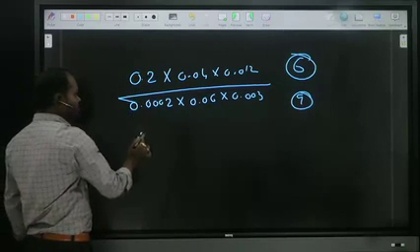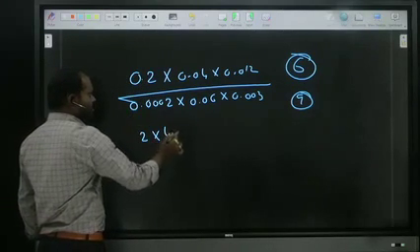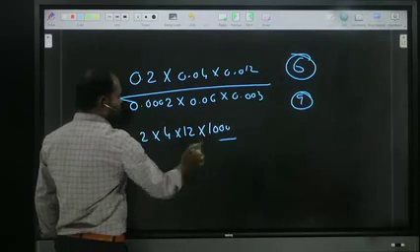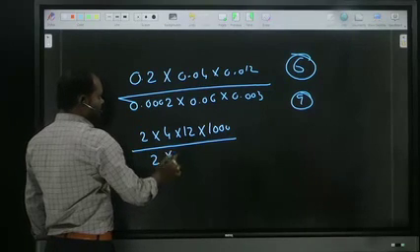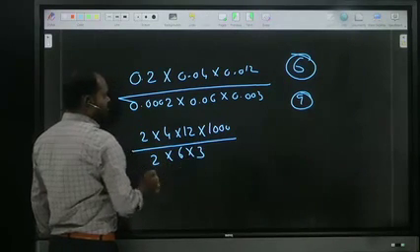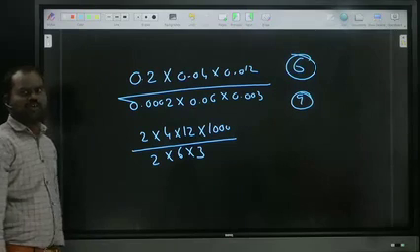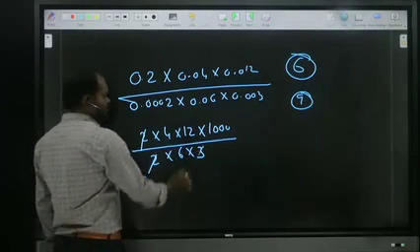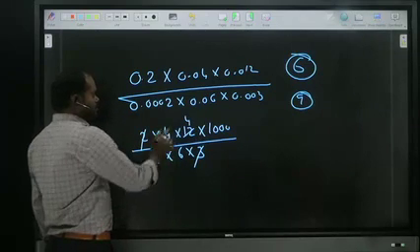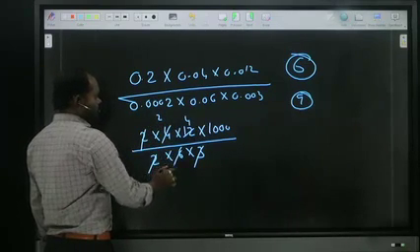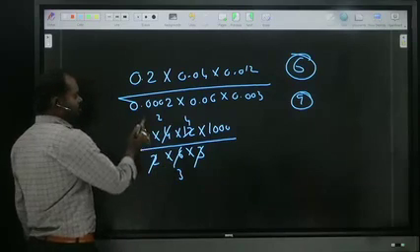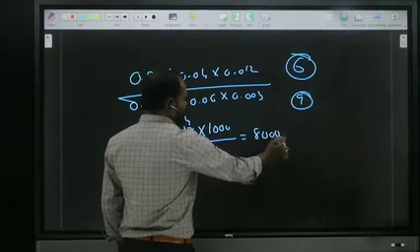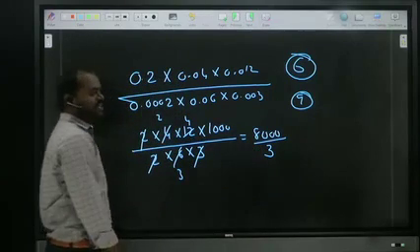Now what will be the answer? 2 into 4 into 12 into 1000 by 2 into 6 into 3. It is finished as a normal problem. Cancel as you wish. 2 gets cancelled. What else can cancel? 3 fours, 2 twos, 2 threes. Now what is your answer? 2 fours are 8, so 8000 by 3. That is the answer.